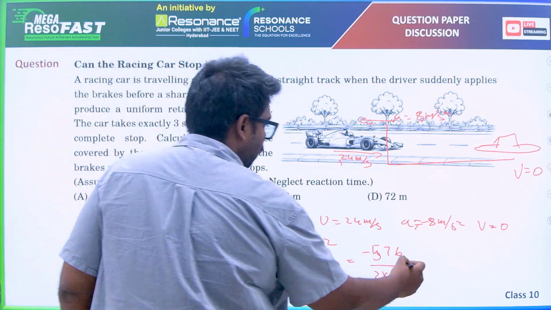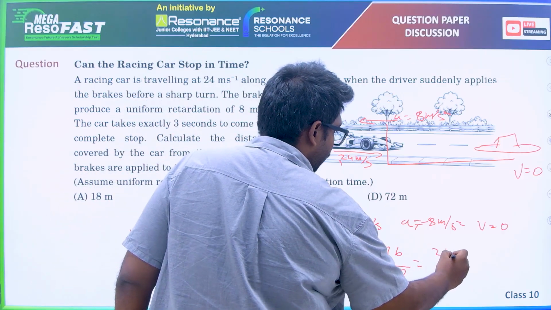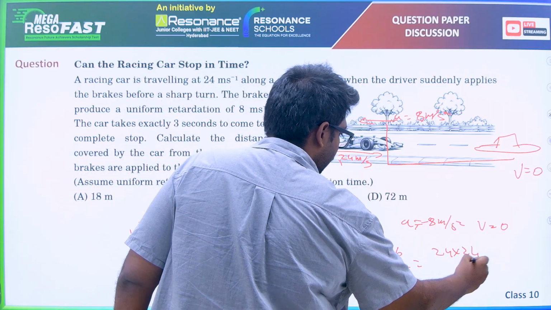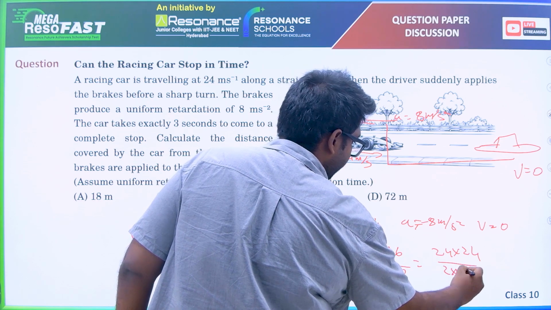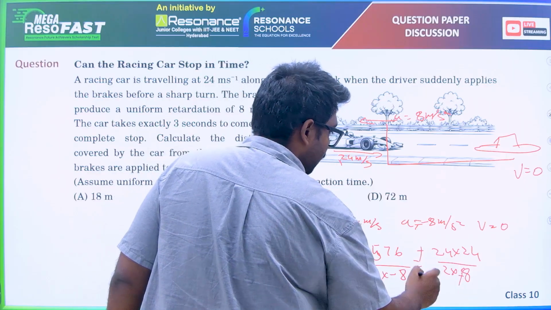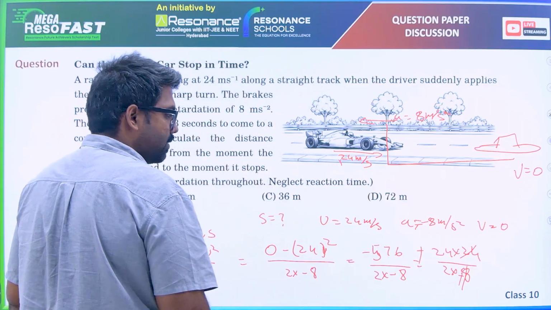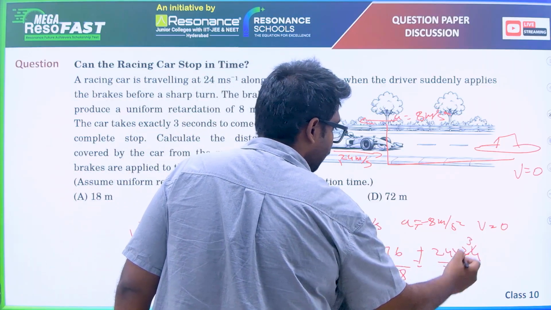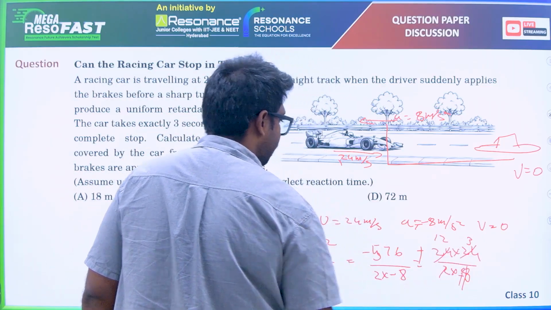Or we can rather do 24 into 24 by 2 into minus 8, the minus signs get cancelled. 8 and 24 get cancelled, 3 eights are 24, and 2 and 24 get cancelled, it is 12 times 3.